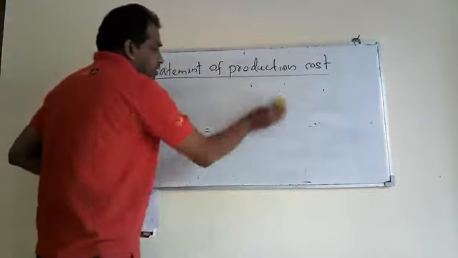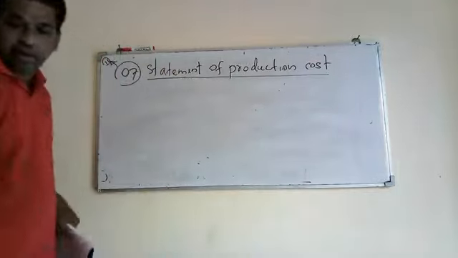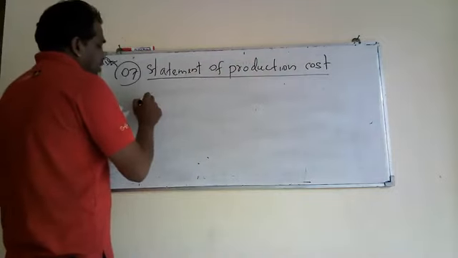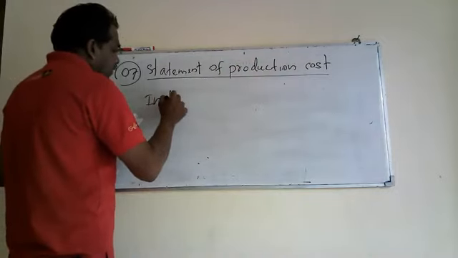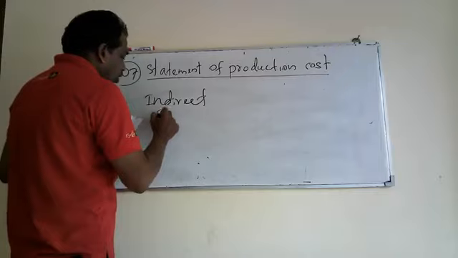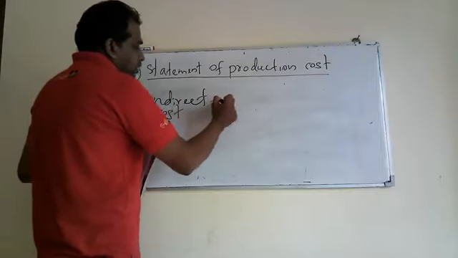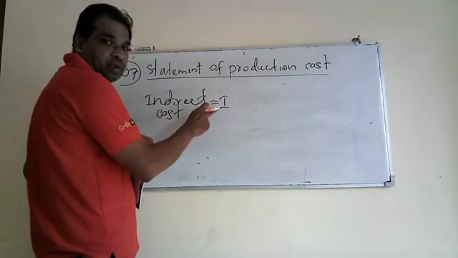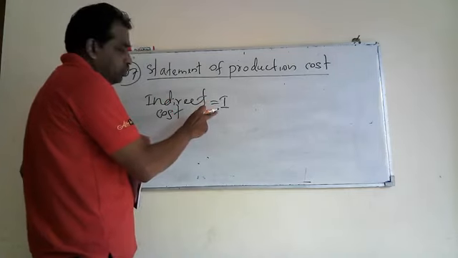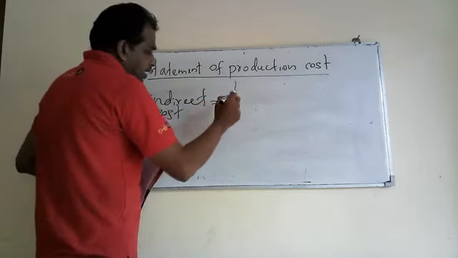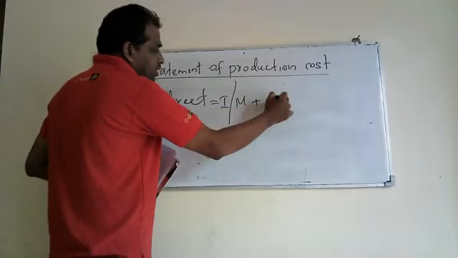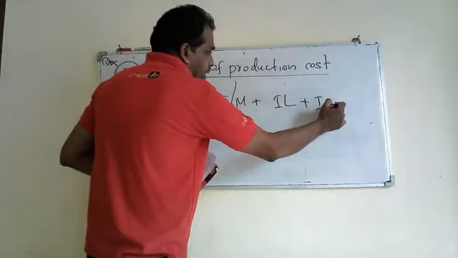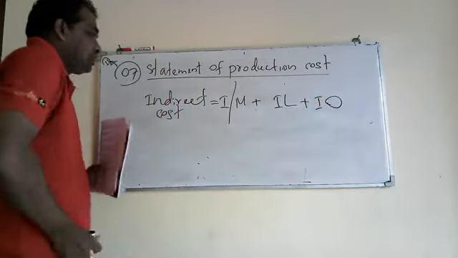Then we can produce the answer, for you to understand this exercise on indirect cost. Right. You can just write indirect cost equals indirect, here I have written I to indicate indirect material plus indirect labor plus indirect other cost, that is overheads. Right.